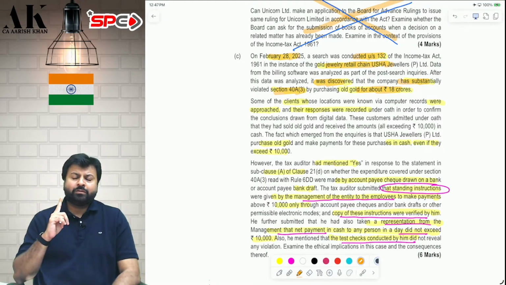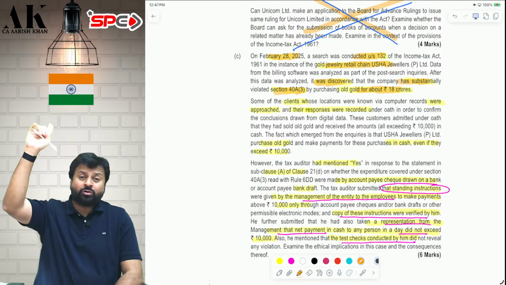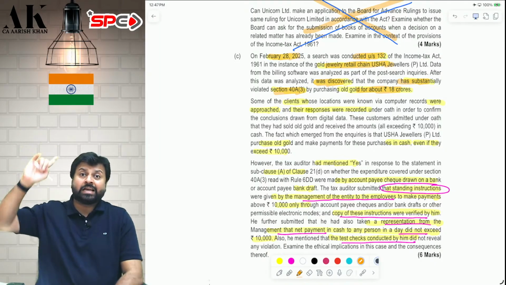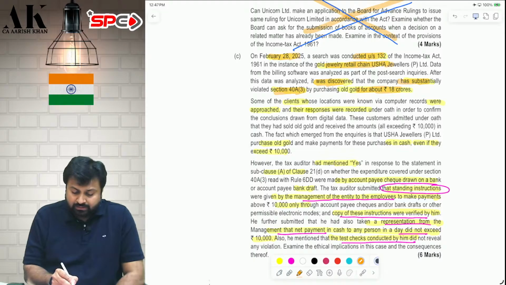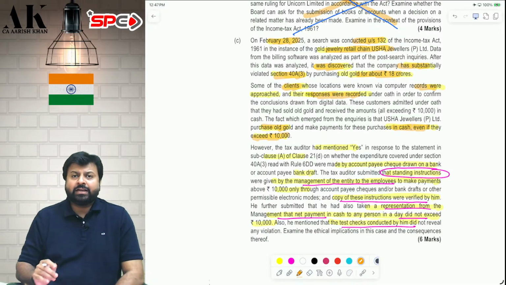We all know that if you make a payment of more than 10,000 rupees to any person in a day, you should make it by the prescribed modes. The assessee has made 18 crore rupees payment for gold purchase in cash. Some of the clients were asked, and their responses were recorded. Most of the gold they purchase is in cash and it is in excess of 10,000.